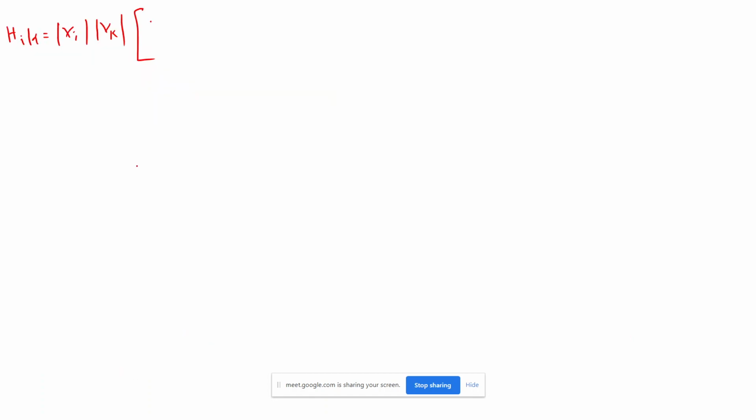If that is the case, then I will get Y_ik sin theta_ik cos(del_i minus del_k), plus again here Y_ik cos theta_ik sin(del_i minus del_k). I have just taken the Y_ik inside.